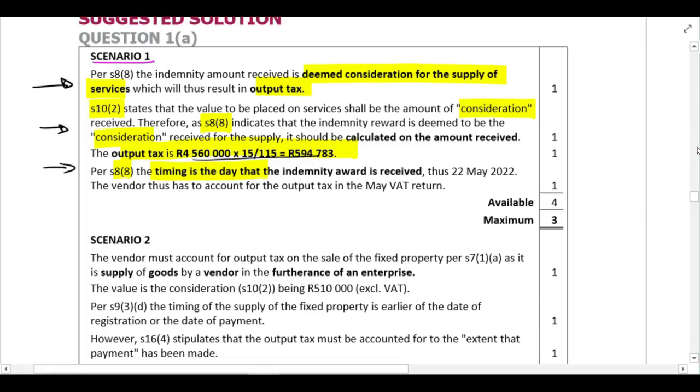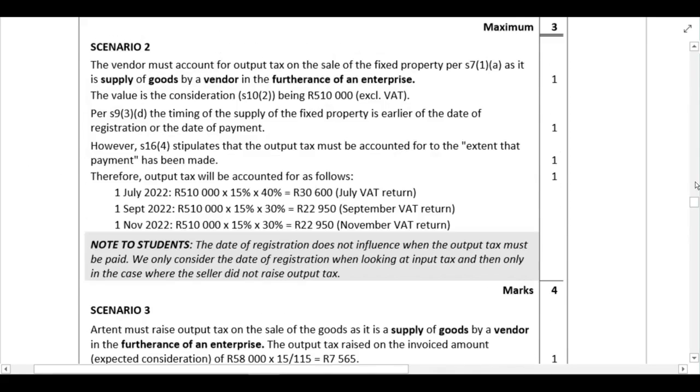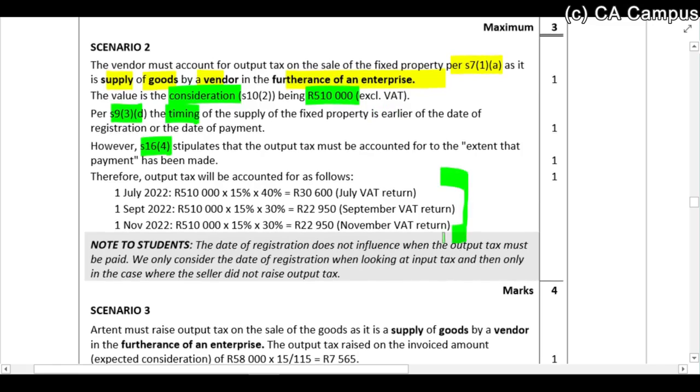Scenario 2 is where we now sell the land. So why are we calculating that? Because section 7.1a tells us the supply of goods by a vendor in the furtherance of the enterprise has VAT. What is the value rule here? In this case, there's no special rule for property, so we must use the consideration, which is 510. Section 9.3d gives us the timing rule, earlier of invoice or registration or payment, but then we've got section 64 that overrides it. So here we just do that calculation again, times 15, not times 15 over 115.